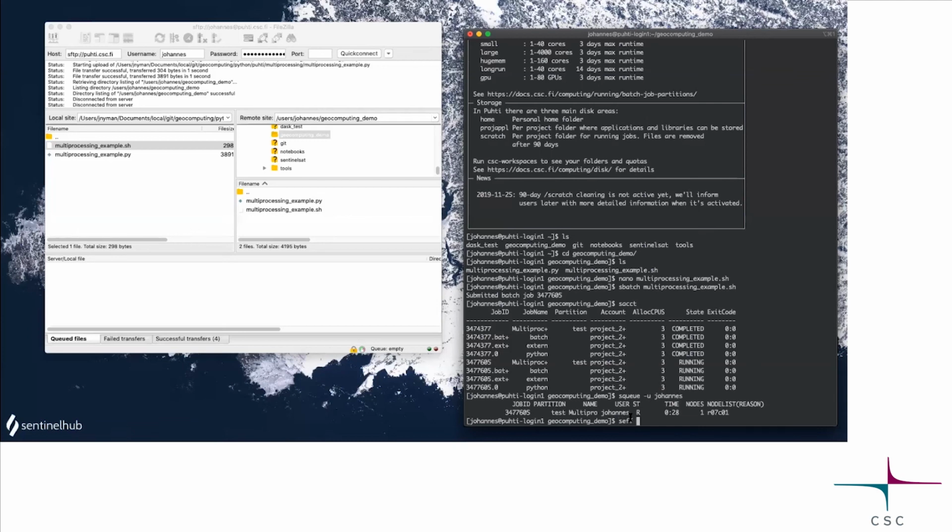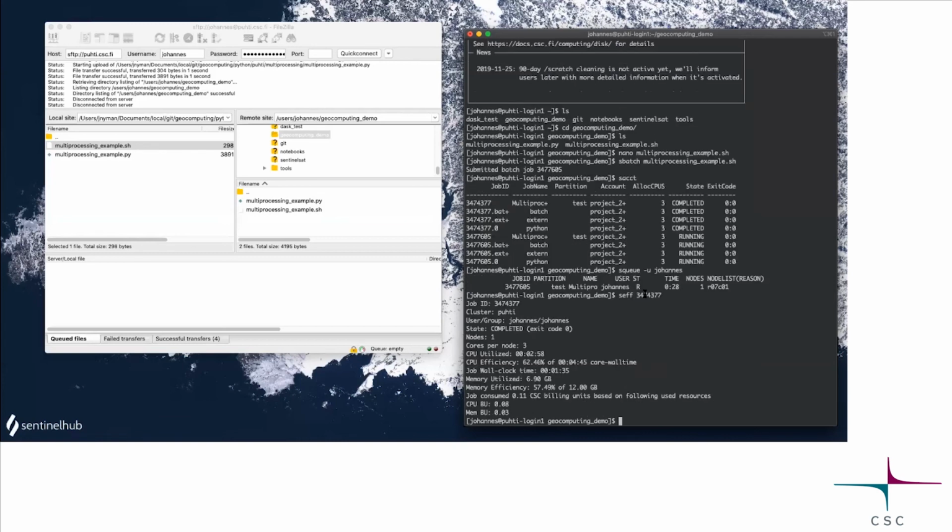So I mentioned seff, which tells you how the work actually utilized the different resources. I had this previous job I ran today before this, so I'll print out that one. Okay, we can see I had 3 cores. The CPU cores were utilized about 3 minutes altogether, but the actual job took 1 minute and 35 seconds.